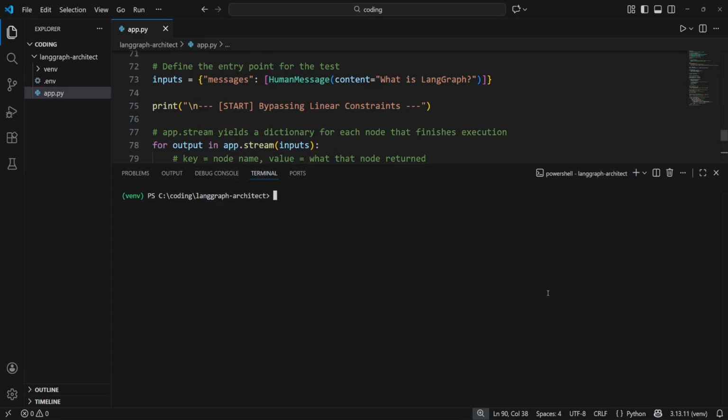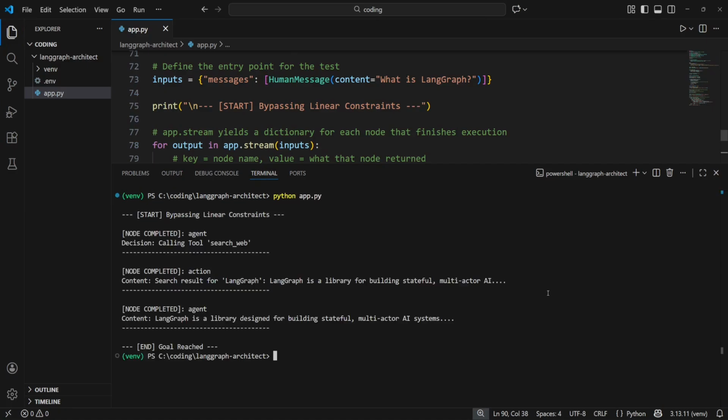Now it's time to open our terminal and run our LangGraph application. When it's done executing, we can trace what happened. First, we started at the agent node. The agent made an LLM call and decided that it needs to use the search web tool. LangGraph saw that and by using the conditional logic that we defined earlier, routed the execution to the action node. The action node executed the search web tool and returned the result. Then LangGraph again navigated to the agent node and the agent returned the final answer to the user.